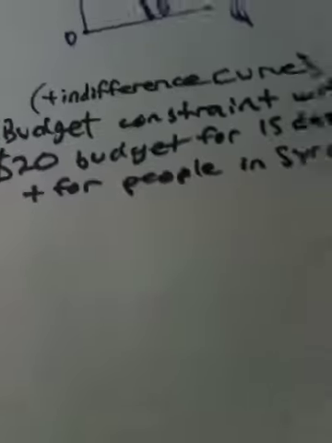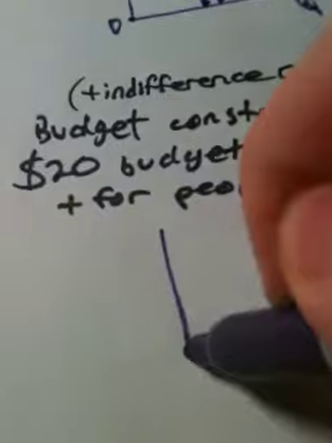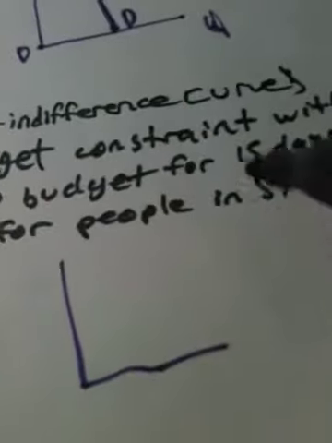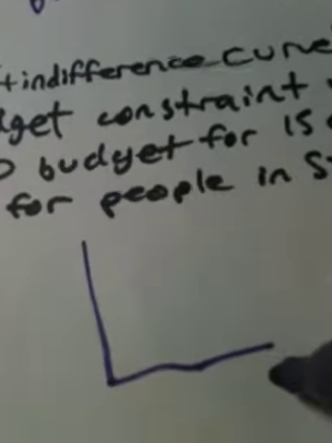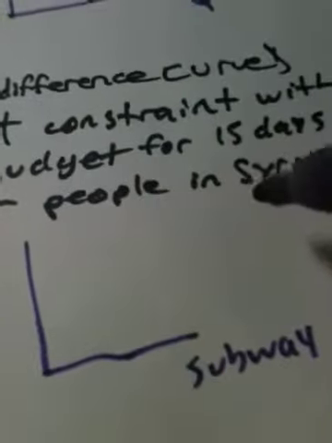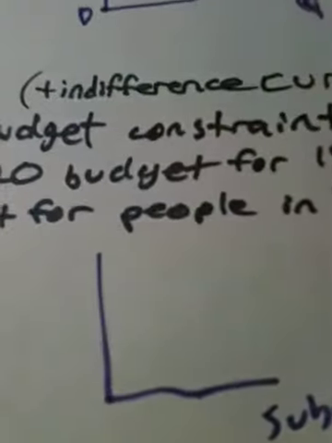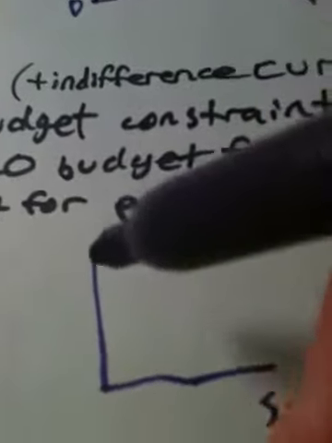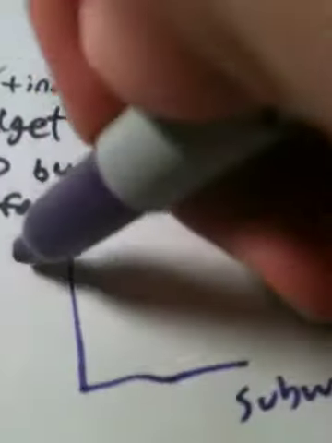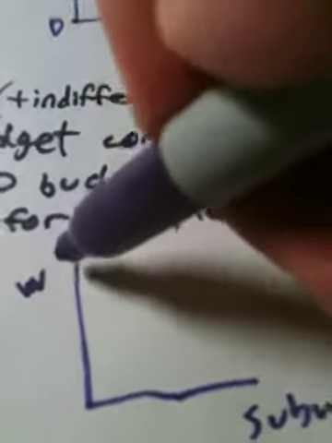Next, our budget constraint changes because, let's say, before I used to buy Subway at lunch, and then I used to buy, pretend I bought water bottles and I didn't use my reusable water bottle.